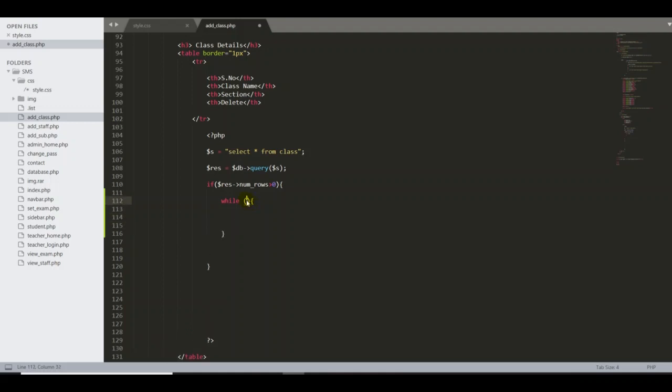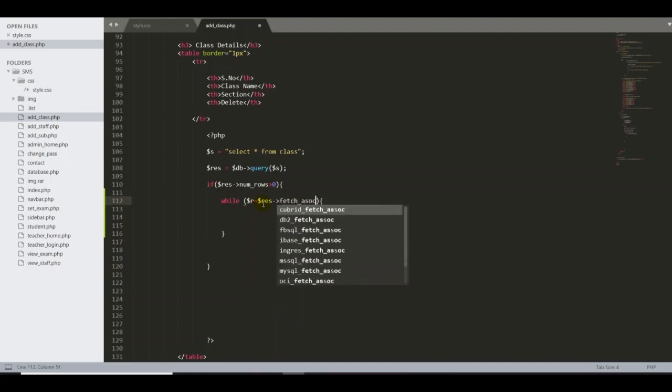Inside the braces we have to write one more command in PHP, fetch associate. For this I declare one temporary variable called r equal. Then you put this variable, because in this variable we have the entire data. So r, arrow operator, and now we type the keyword fetch underscore associate. This keyword is very important, with a double S. I'm collecting all the data from the database and storing it into this variable called $r.